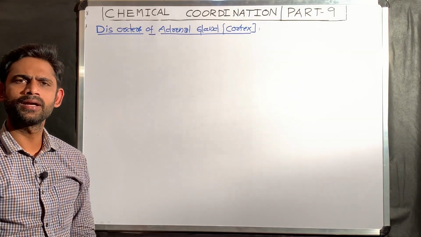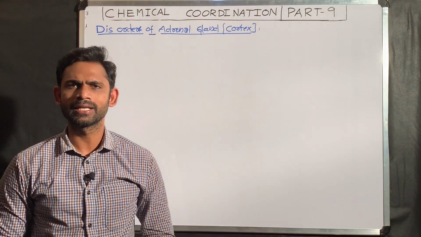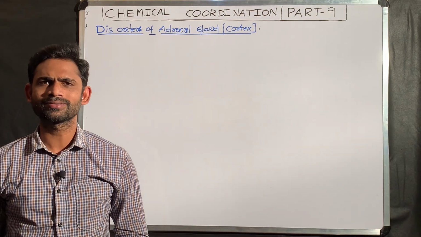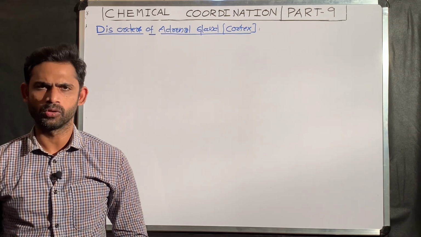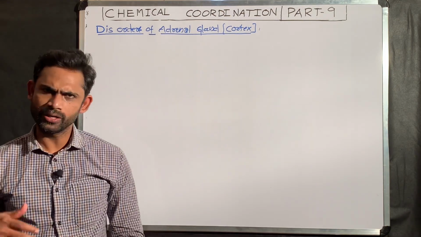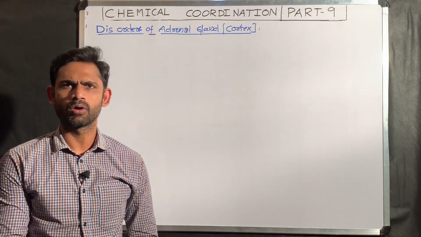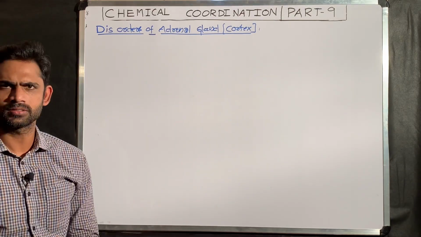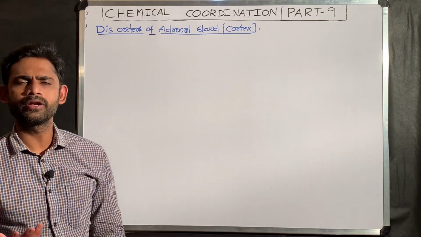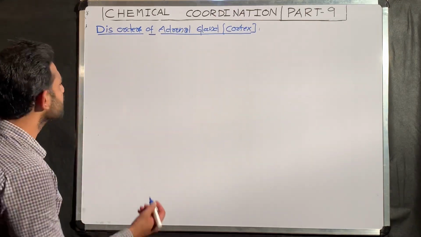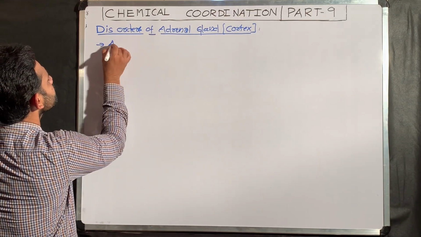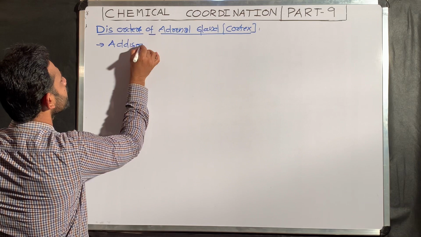In the last part, I started explaining about the adrenal gland, and I explained the cortex and corticoid hormones. And in this part, I am going to continue the same concept, that is adrenal cortex, with its disorders. Okay, disorders of the adrenal cortex. I am going to start this with Addison's disease.